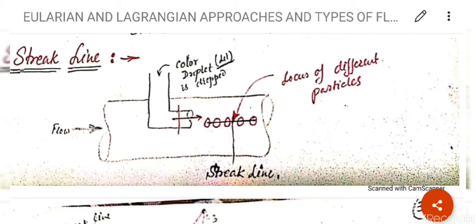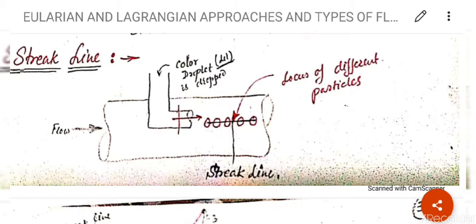So in a pipe, fluid is flowing. Here I have shown the flow with the help of an arrow. So at any instant of time, fluid particles are moving in the rightward direction. Clear? Assume that I am dropping a color droplet in the pipe with the help of a small pipe or hole, one by one: one drop, next drop, third drop, fourth drop.